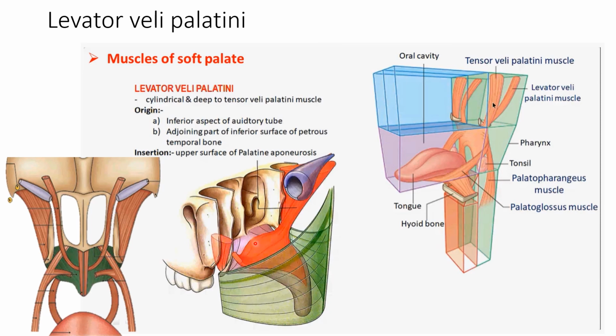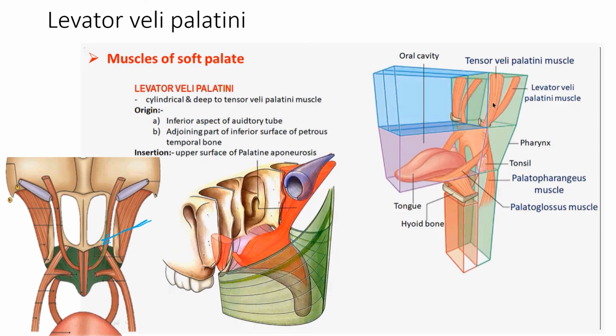Okay, so from both the sides, this muscle comes and gets attached to the palatine aponeurosis and sort of forms a sling to lift the palate up. So this is the attachment of the levator veli palatini muscle. In this picture, we can clearly appreciate this is the muscle. Let me use this color. Okay, this is the levator veli palatini muscle.